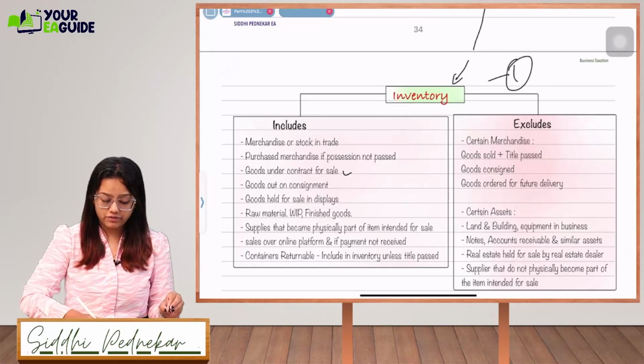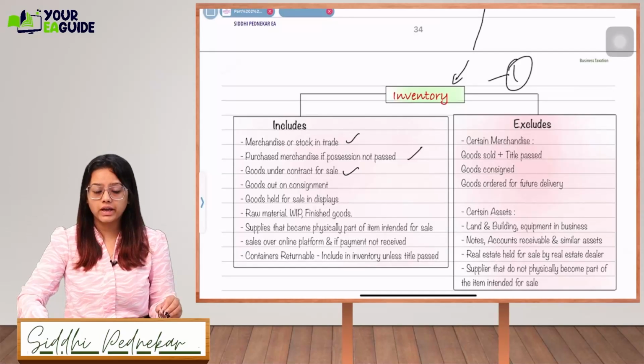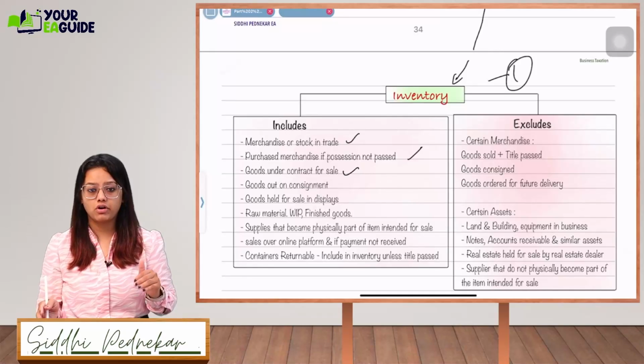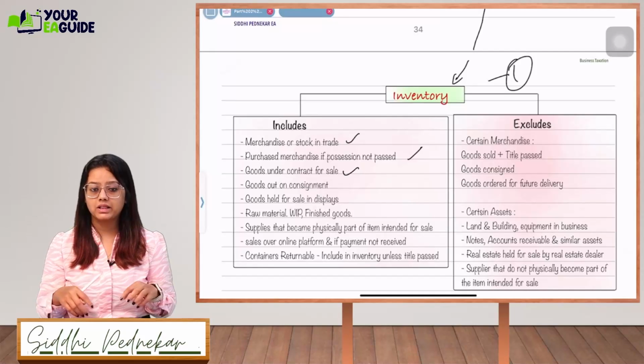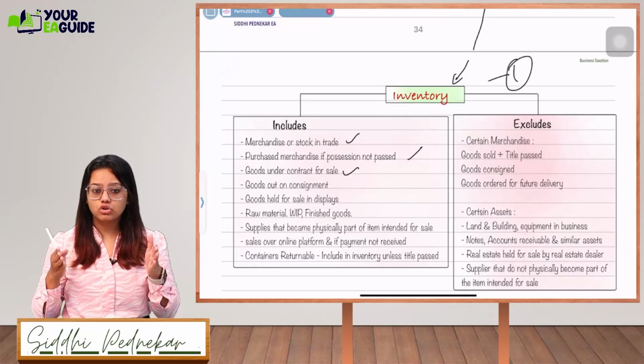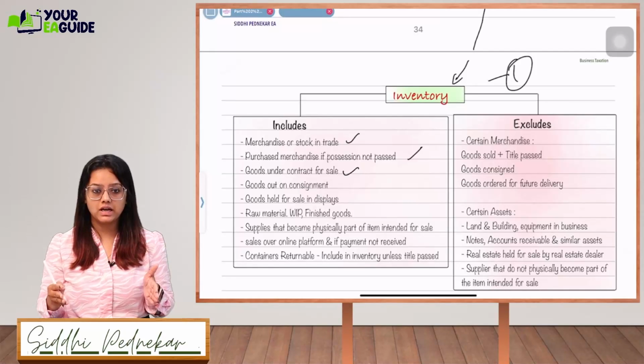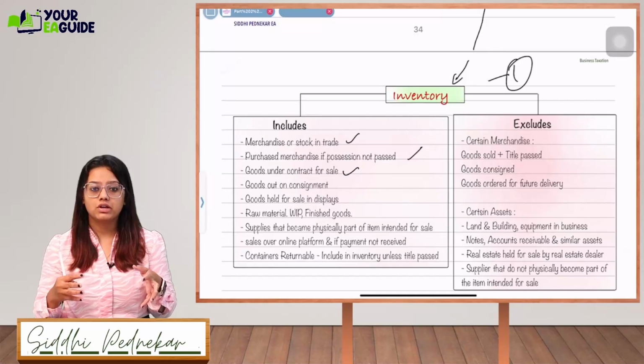Goods under contract of sale: I have certain goods situated at my location for which I have made a contract of sale with a third party. Those goods are still included in my inventory.